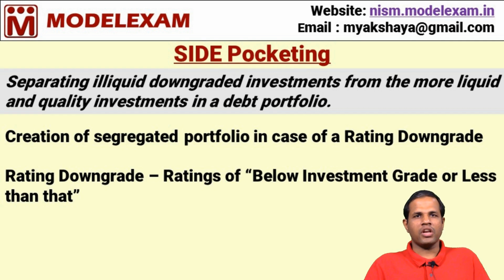Side pocketing. So, what is side pocketing in debt mutual funds? Side pocketing is separating illiquid downgraded investments from the more liquid and quality investments in a debt portfolio. It is nothing but creation of a segregated portfolio in case of a rating downgrade. So, what is rating downgrade? It is nothing but ratings of below investment grade or less than that. So, let us understand what is side pocketing in detail in the coming videos.